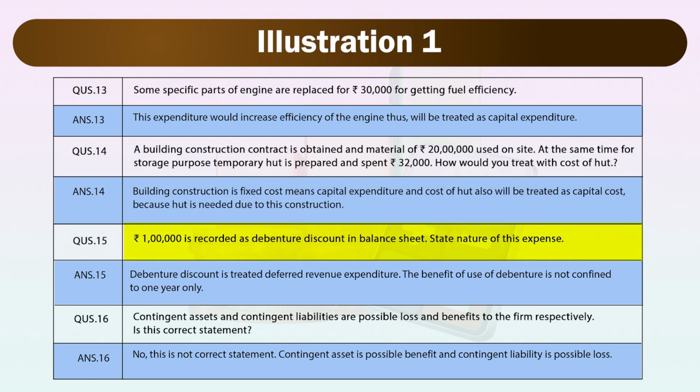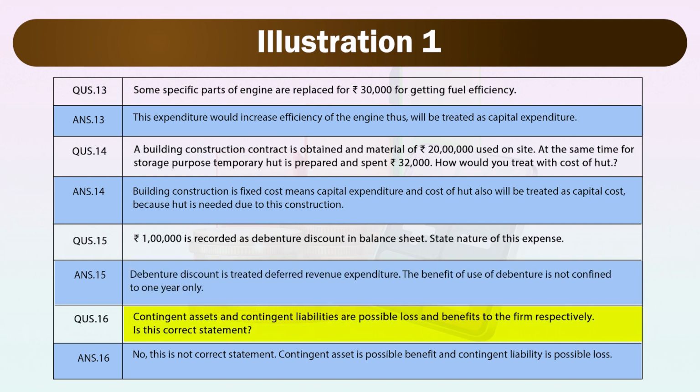Next is rupees 1 lakh is recorded as debenture discount in balance sheet. State nature of this expense. Here, debenture discount is treated as deferred revenue expenditure. The benefit of use of debenture is not confined to 1 year only.